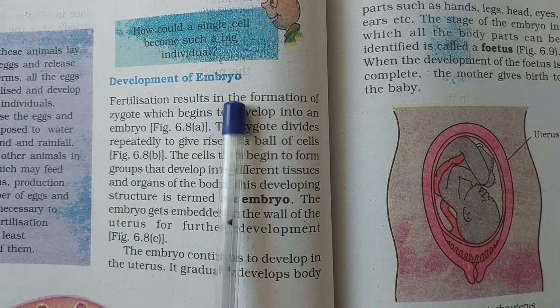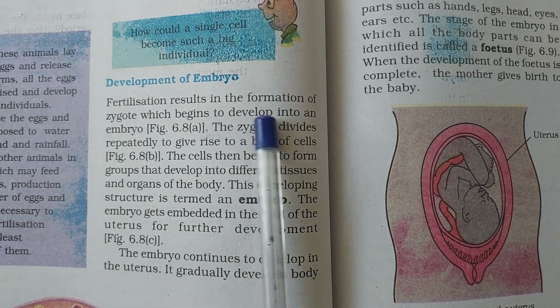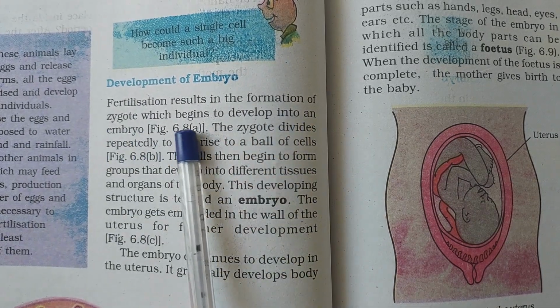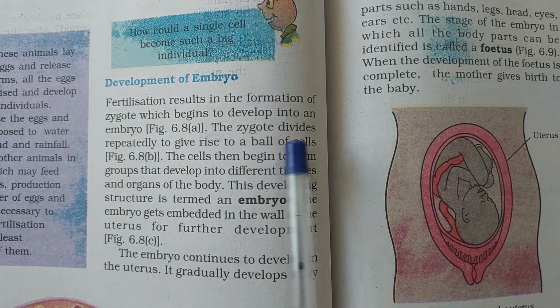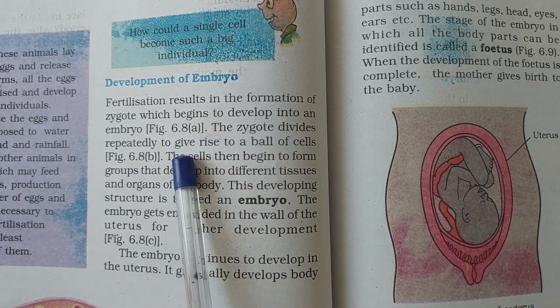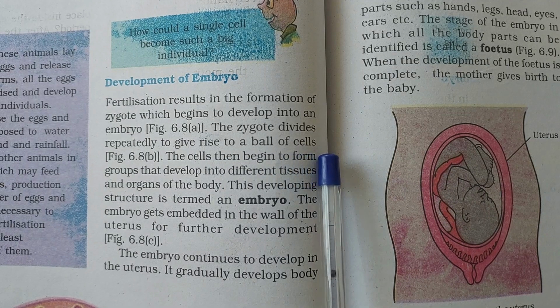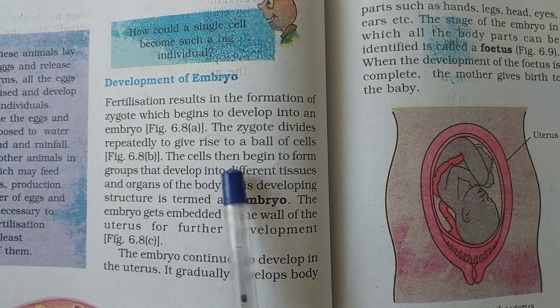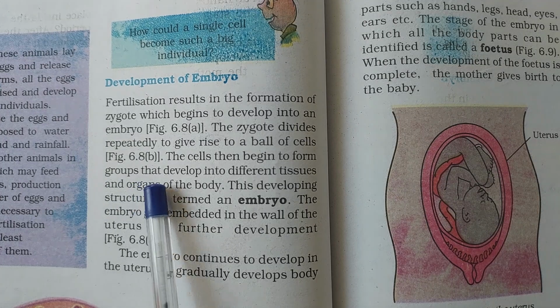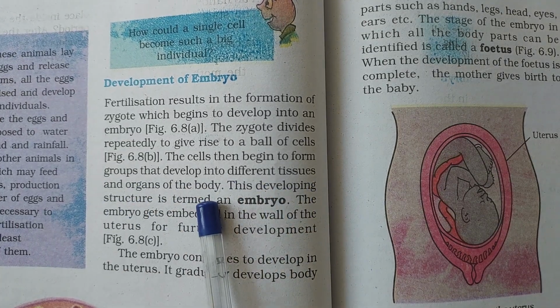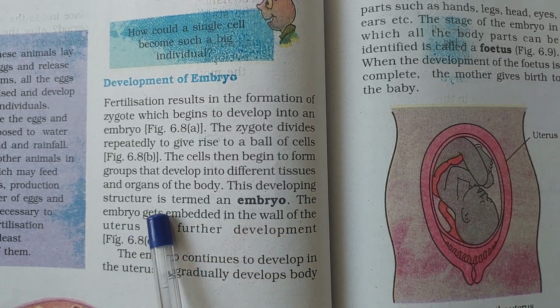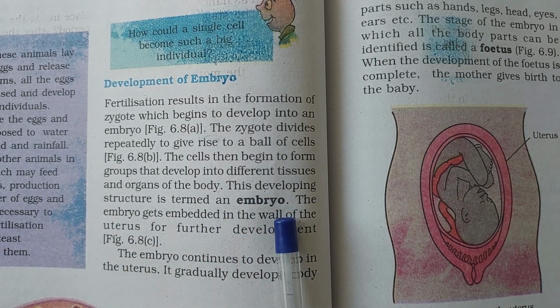Development of embryo. Fertilization results in the formation of zygote, which begins to develop into an embryo. The zygote divides repeatedly to give rise to a ball of cells. The cells then begin to form groups that develop into different tissues and organs of the body. This developing structure is termed as embryo.